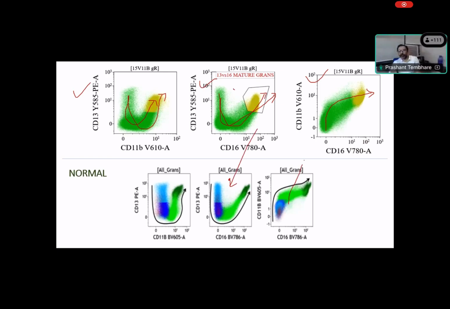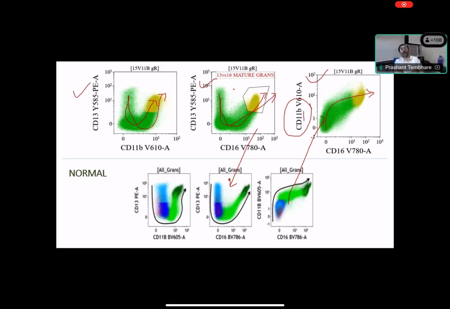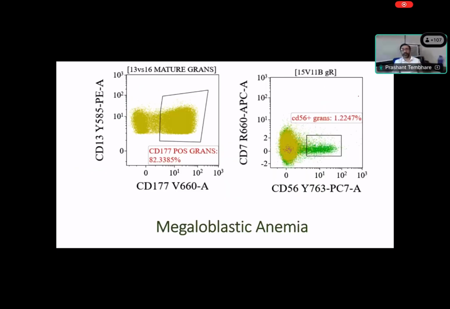Now let's see this plot. Does it look similar to this? There is a little bit of variation, but does it show abnormalities like we have seen in MDS cases in our presentation? Do you think there is any abnormality? No. So which indicates that this granulocytic maturation pattern is normal. We are seeing even the blast shows a normal maturation pattern. Although on morphology you can see the type of segmentation, which looks like dyspoiesis, that is also not normal poiesis. There was also ineffective erythropoiesis or ineffective granulopoiesis.